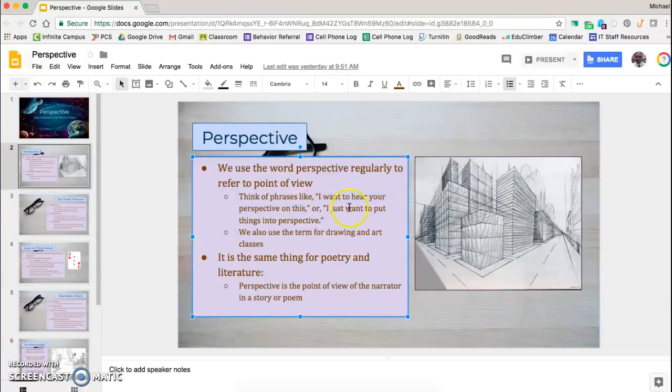Or they might say, "I just want to put things into perspective." So they just want to understand how important everything is in the grand scheme of things.